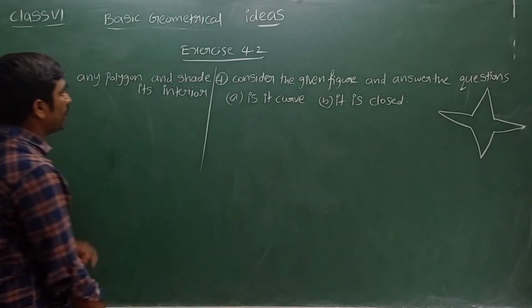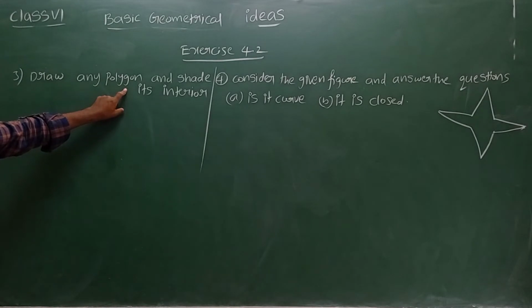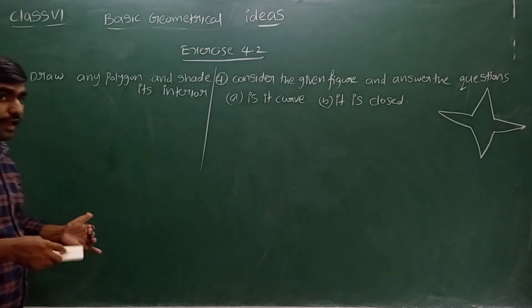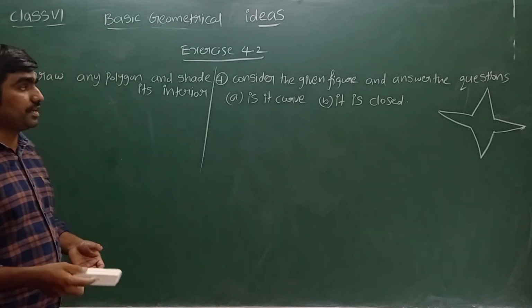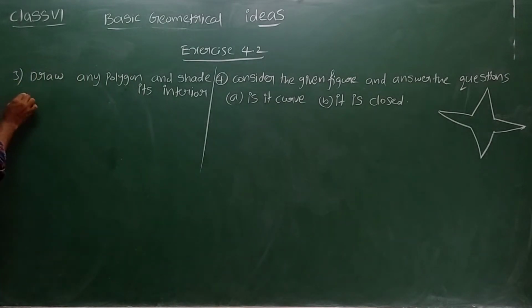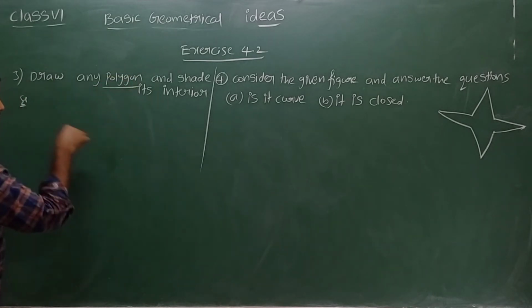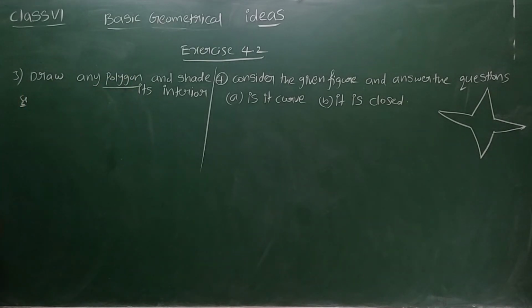What is meant by polygon? A simple closed figure bounded by line segments. It may have 3 sides or 4 sides or 5 sides. Now let us draw one polygon. Yes, it is a polygon. The reason is it is bounded by only line segments and it is a simple closed figure.